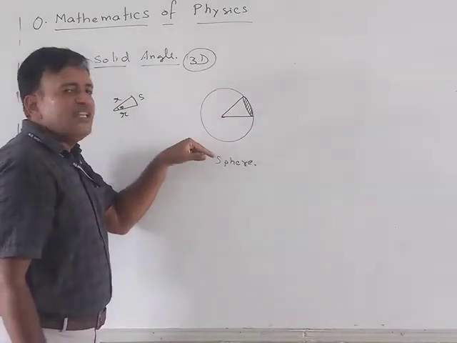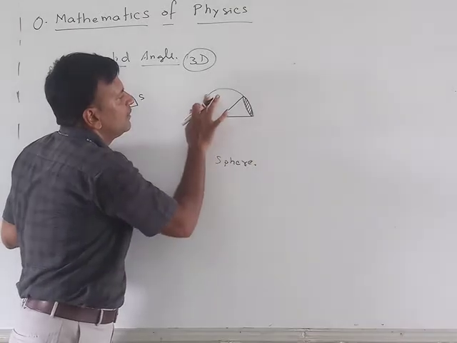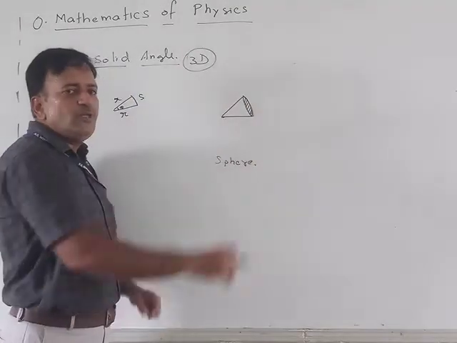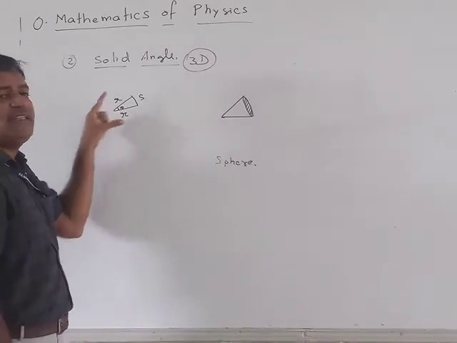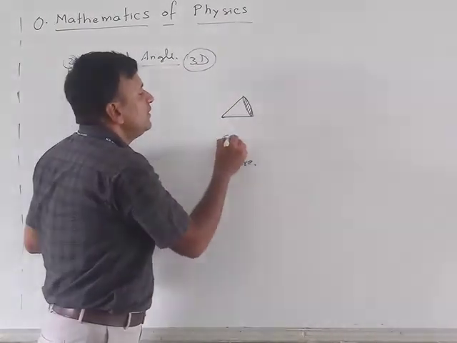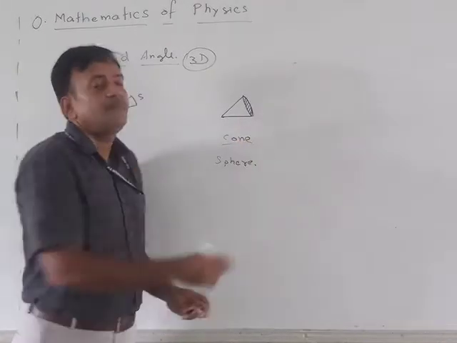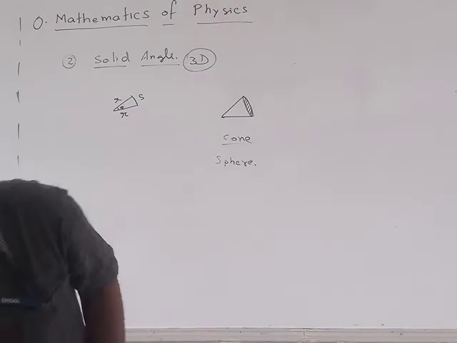I have cut this much portion, and when I remove it, what do I get? Cutting a circle, I get a segment. Cutting a sphere, I get a cone.